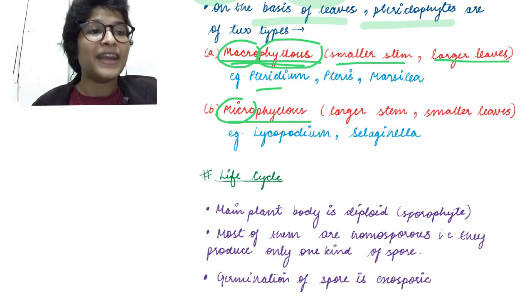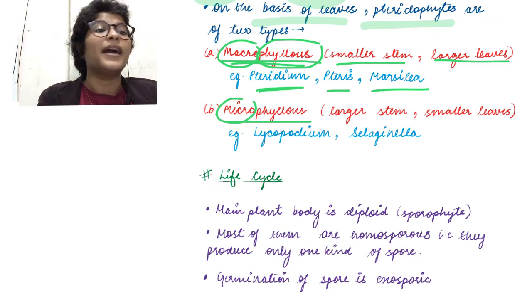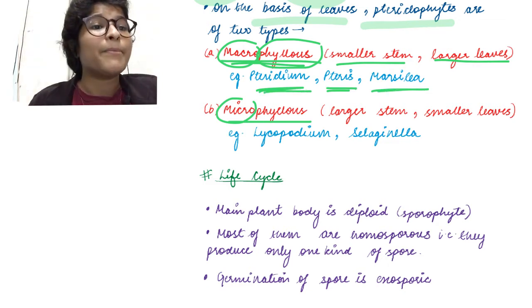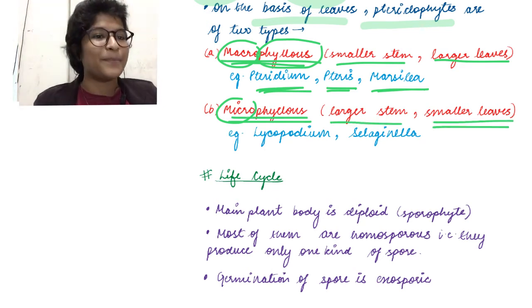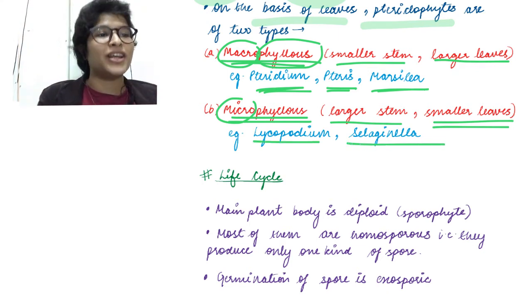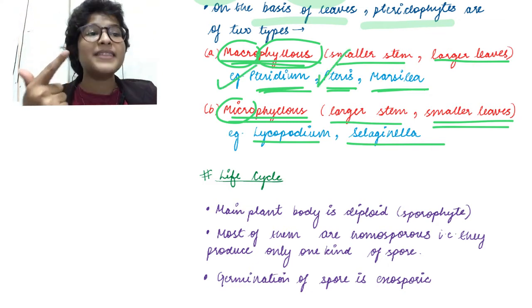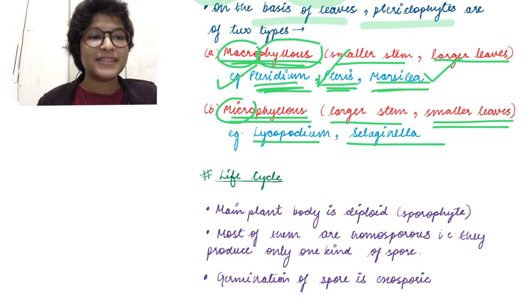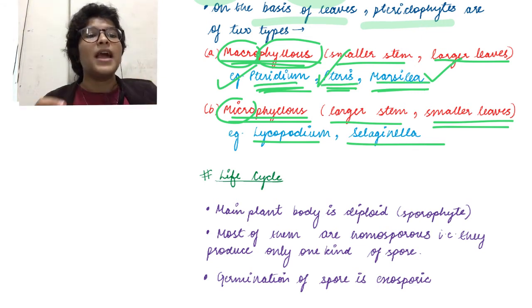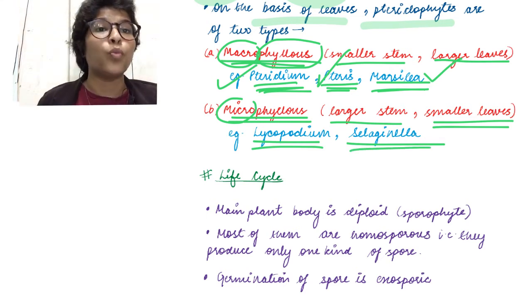Examples are Pteridium, Pteris and Marsilea. Okay, remember Pteridium, Pteris and Marsilea. The next is the microphyllous type, which has a larger stem and smaller leaves. Examples are Lycopodium and Selaginella. Okay, macrophyllous: Pteridium, Pteris and Marsilea. PMP: Pteridium, Marsilea and Pteris. And in microphyllous we have Lycopodium and Selaginella. Okay, remember Selaginella is a water pteridophyte.